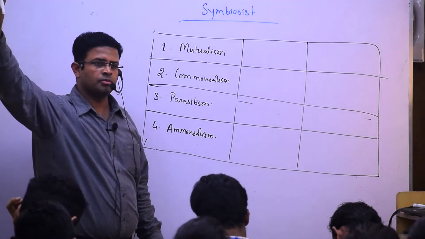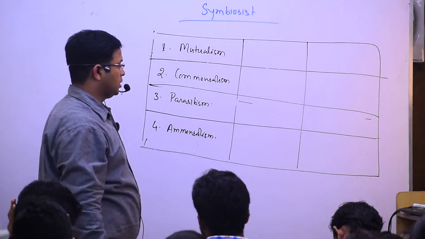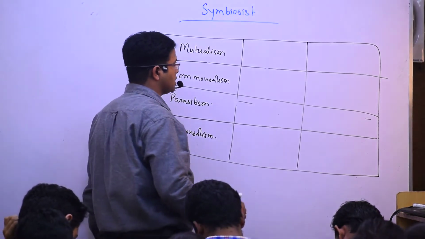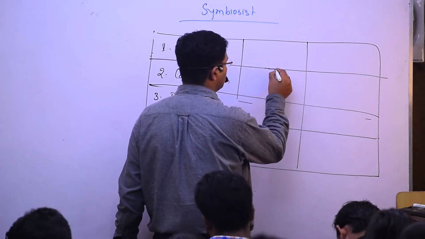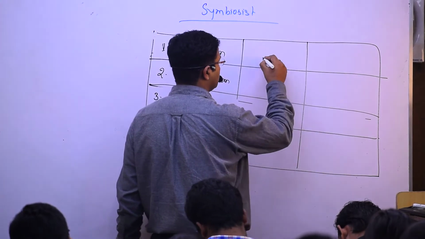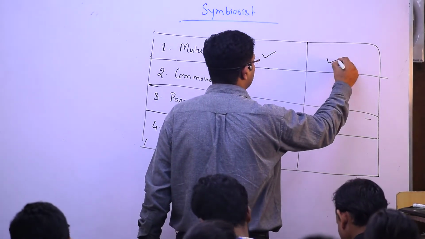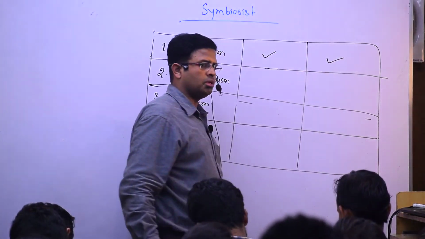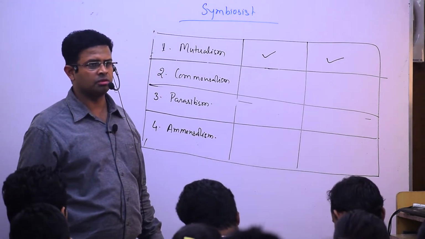Clear? So it is only interaction. In the mutualism case, when two different organisms of two different species are interacting, then both are getting profit from each other during the interaction.